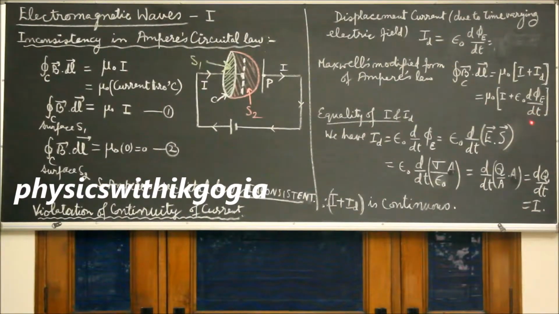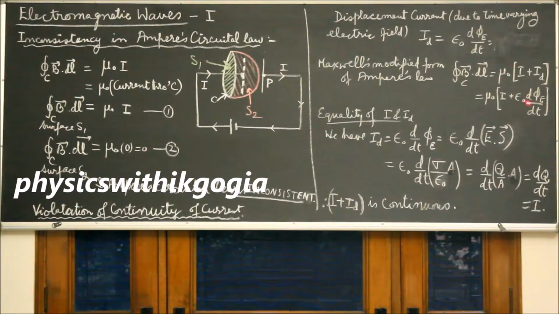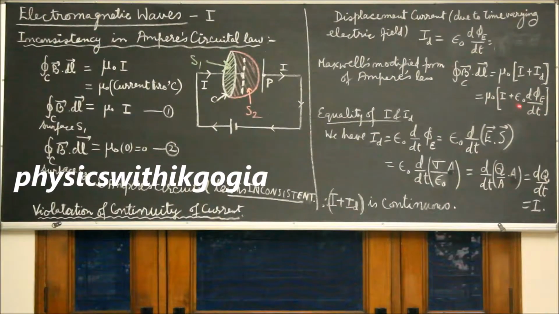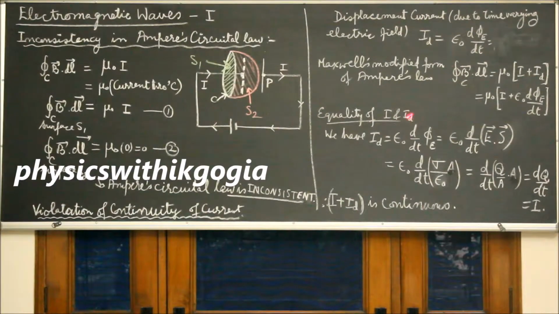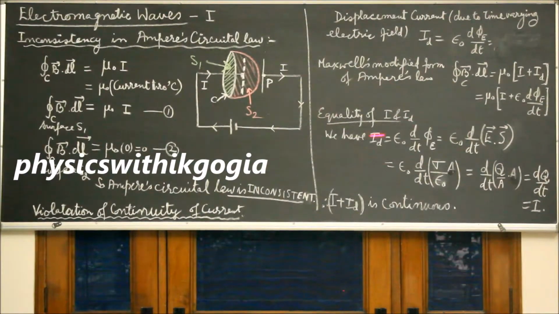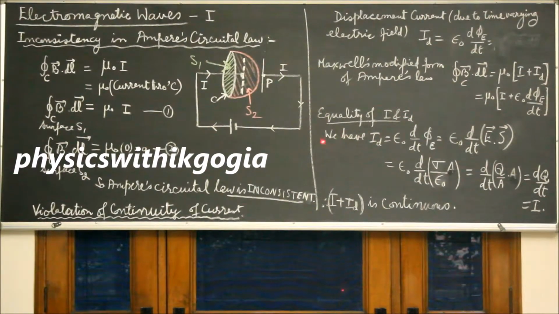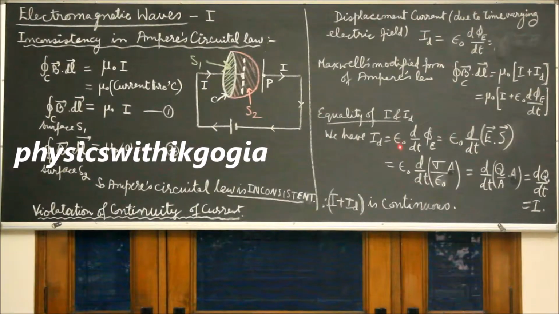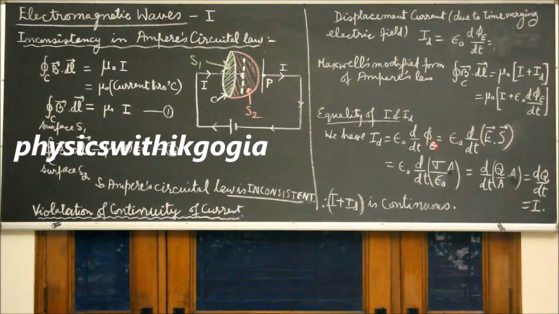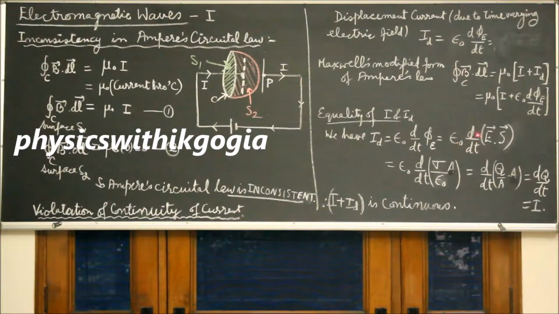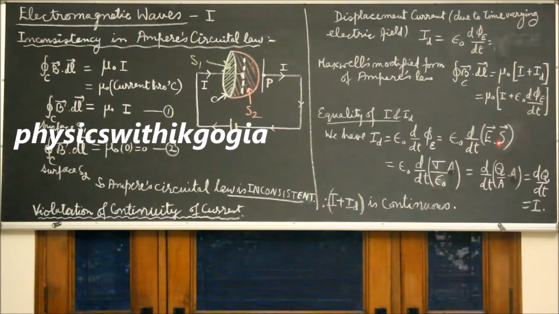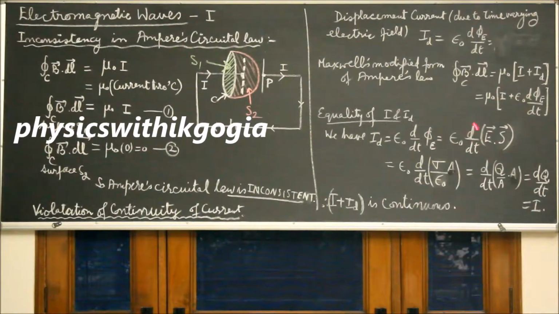The equation will become consistent only if I and ID are equal. The equality is established here. We have ID is equal to epsilon naught d dt of phi E, or epsilon naught d dt of E dot S, which is electric flux.